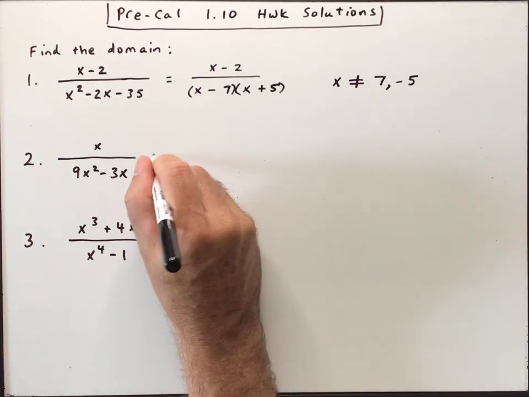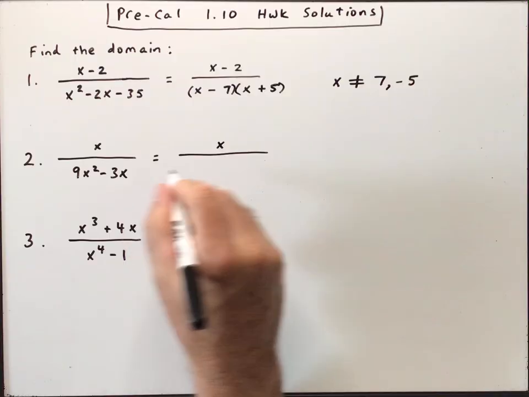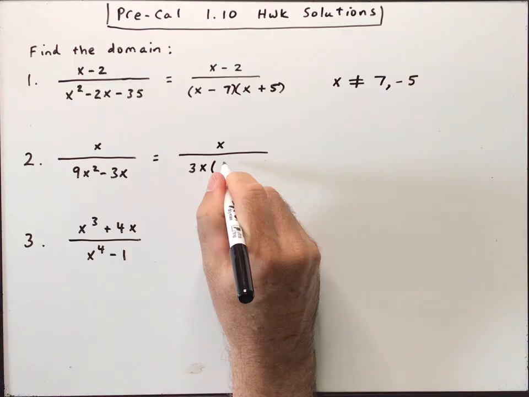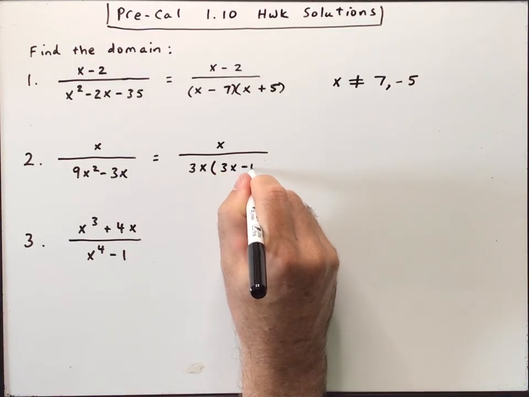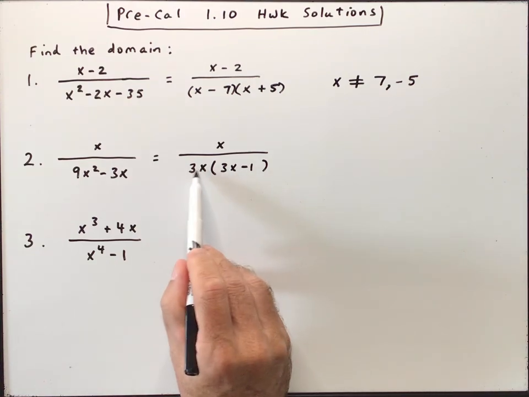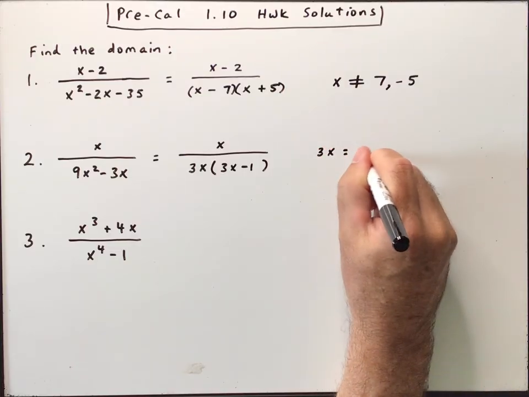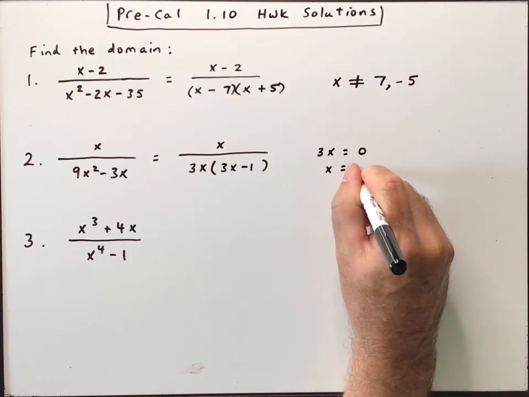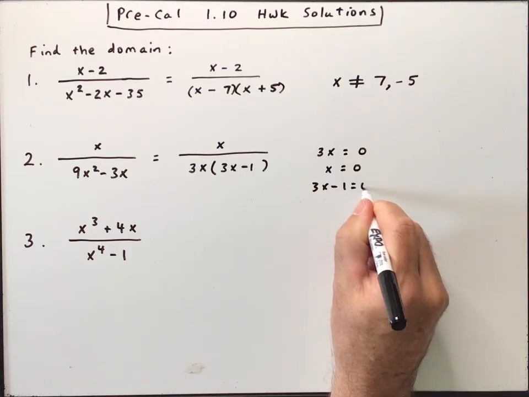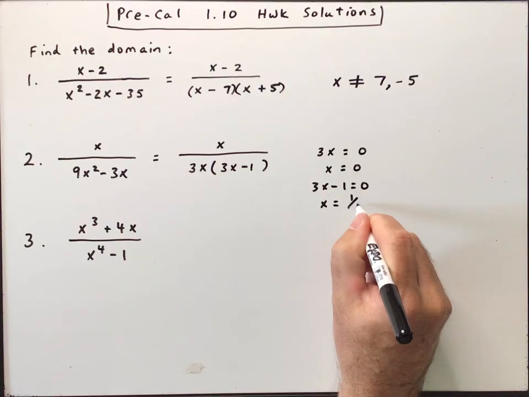All right, on number 2, let's take a look at the denominator. We could factor out a 3x, and what's left would be 3x minus 1. So there's two values that would make the denominator 0. If you're not sure about this, just take each section and set it equal to 0. So we would set 3x equal to 0, so x is equal to 0 there. And we could set 3x minus 1 equal to 0. 3x is equal to 1, so x would be 1/3.